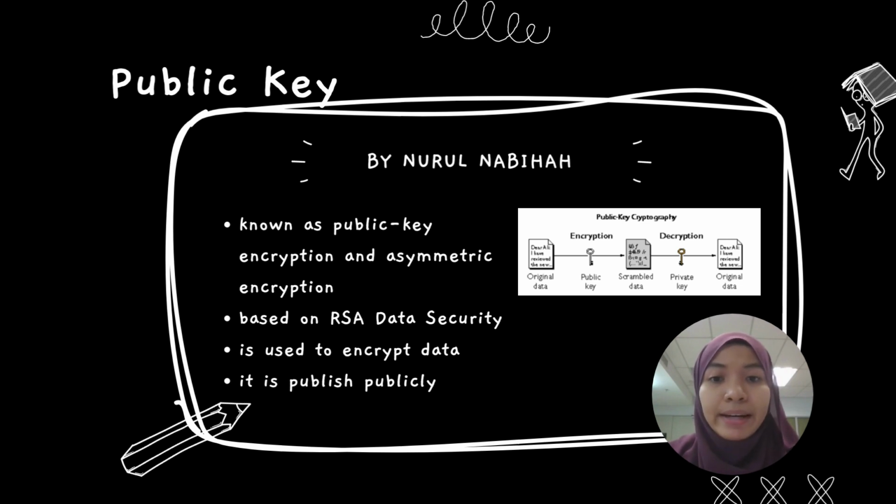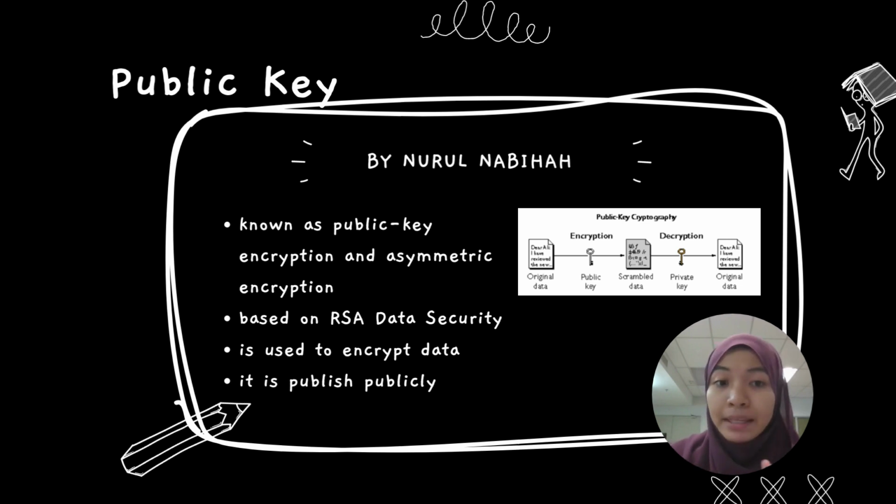Key pairs are generated with cryptographic algorithms based on mathematical problems termed one-way functions. The most common implementation is based on RSA data security. Security of public key cryptography depends on keeping the private key secret. The public key can be openly distributed without compromising security.